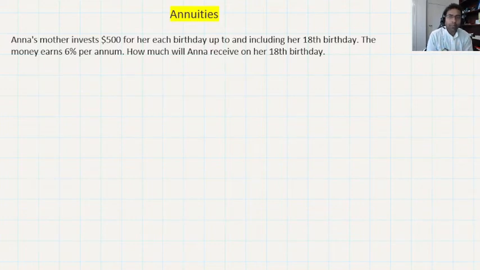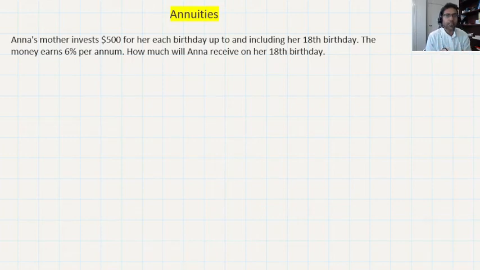Anna's mother invests $500 for her each birthday up to and including her 18th birthday. The money earns 6% per annum. How much will Anna receive on her 18th birthday? So it means Anna's mother is investing $500 in the bank on every one of Anna's birthdays. After the 18th birthday, including the final contribution, she takes the whole money out.